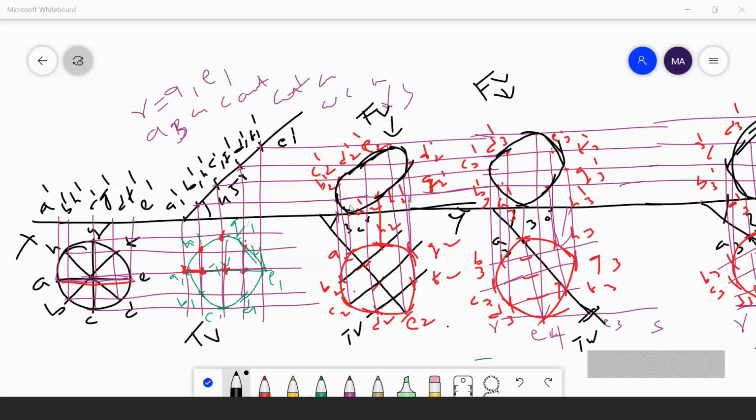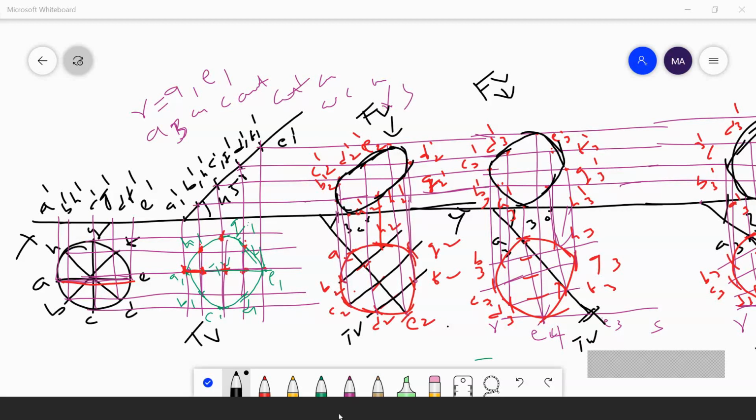Is it clear? Can we move to the next problem? Repeat the statement once again. Statement 3. Do you want me to repeat the drawing or the statement? Only the statement. I will share the PDF.